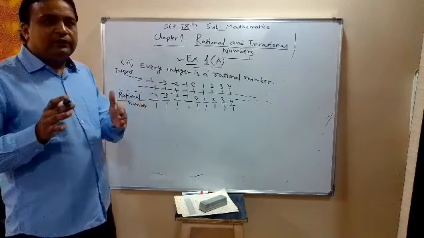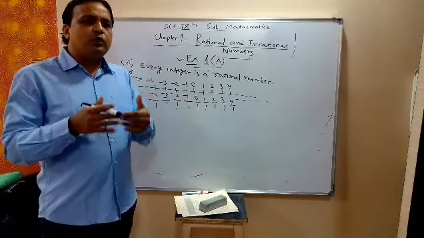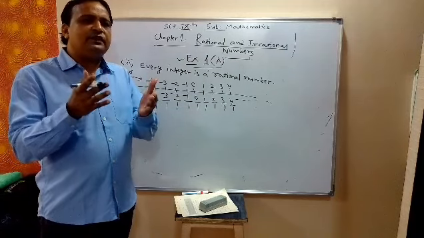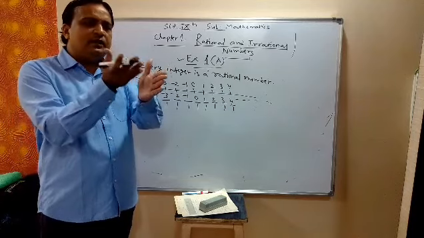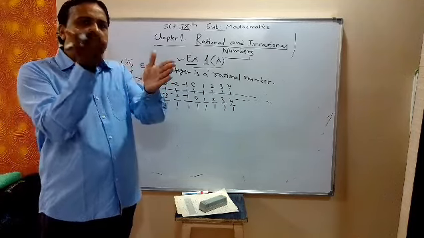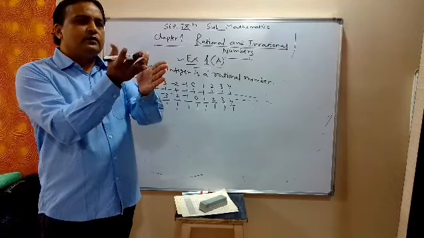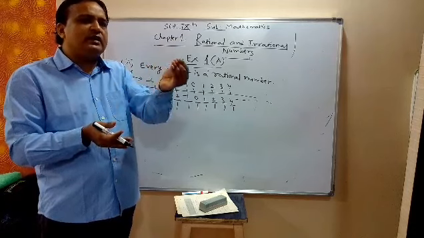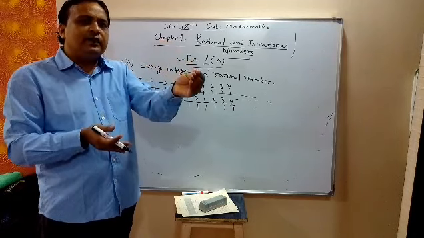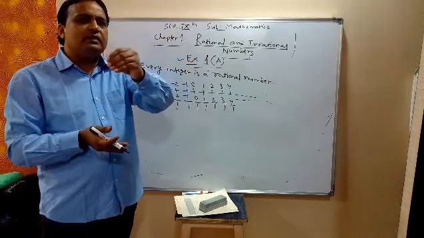So if you have a natural number, whole number, or integer, and you put 1 in the denominator, it will become of the form p by q. So every natural number is a rational number. Every whole number is a rational number.